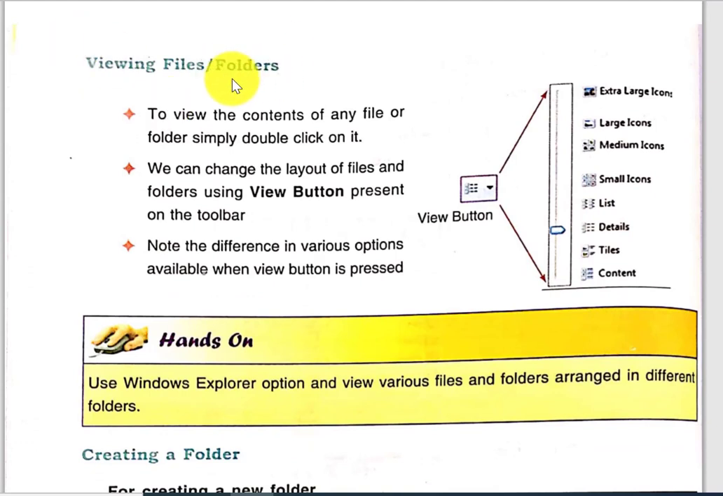Viewing files and folders. When you open Windows Explorer, there will be a View button. When you click on the View button, you can see your files and folders in different views. Like extra large icons, which come in a very big size. Large icons, medium icons, small icons, list. List means you can see only the names. Details: in details, you can see the name of the file, the size of the file, and the date on which you created the file, all the details. Tiles and content view are also available.